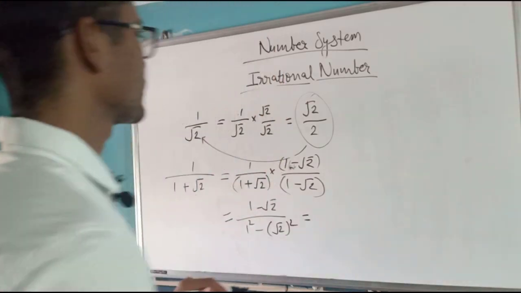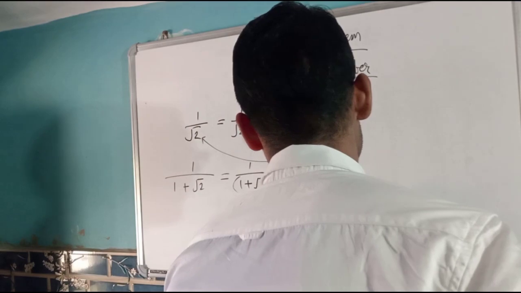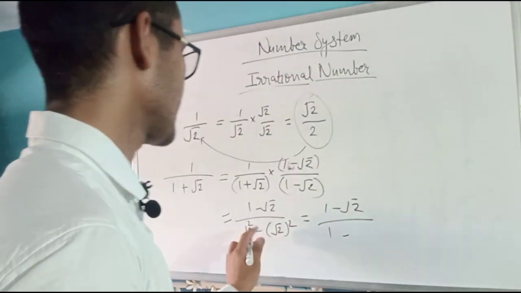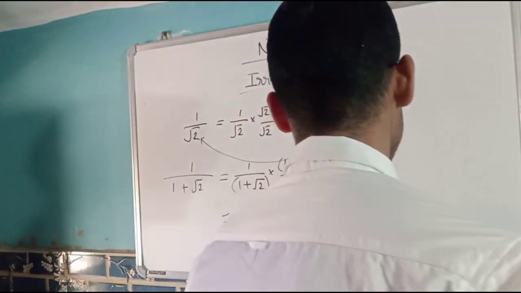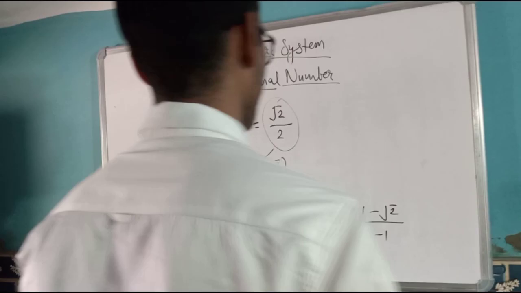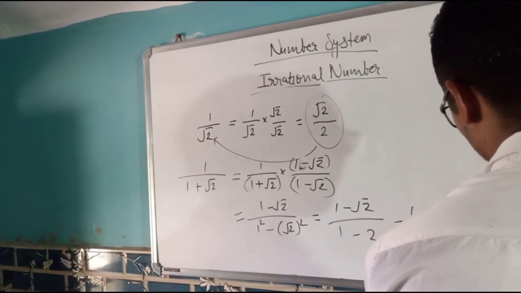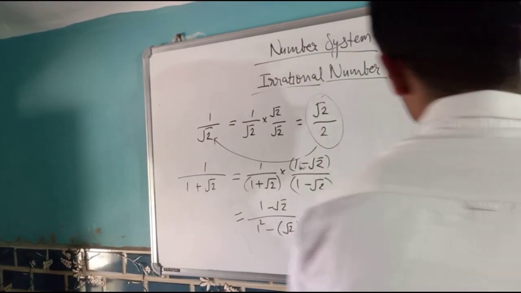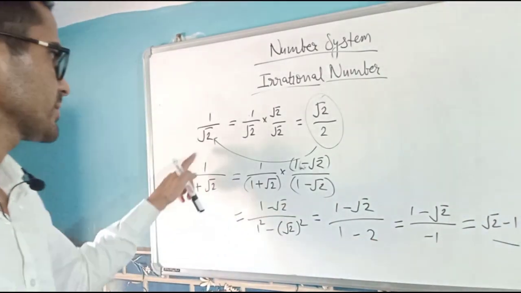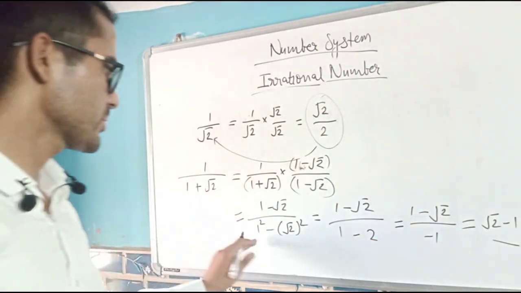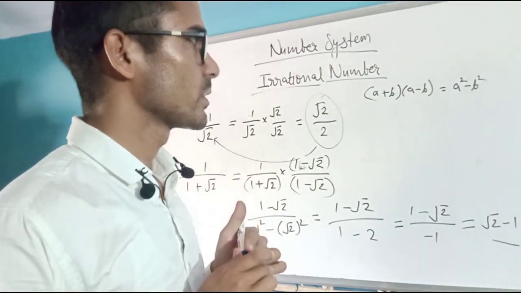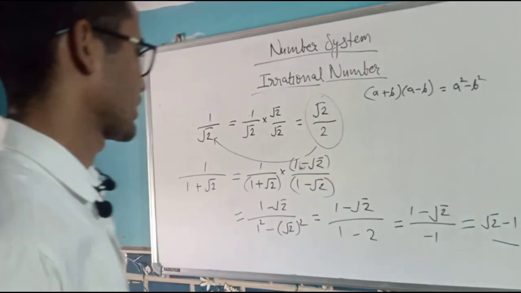Even if we do it here, it will be like this: 1 square is 1, and minus is minus, and under root 2 square is 2. So it will be minus 1, and it will be minus under root 2 minus 1. This is the form when we rationalize its denominator. Now I have used here one algebraic identity, which you will learn in your later chapters.